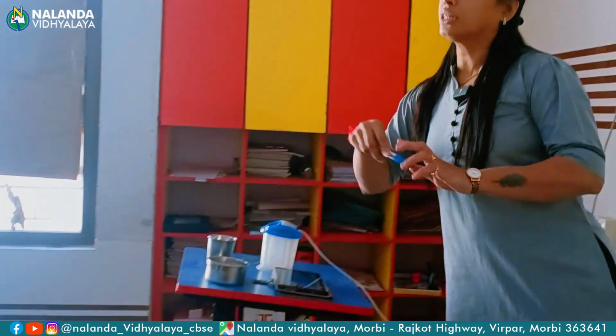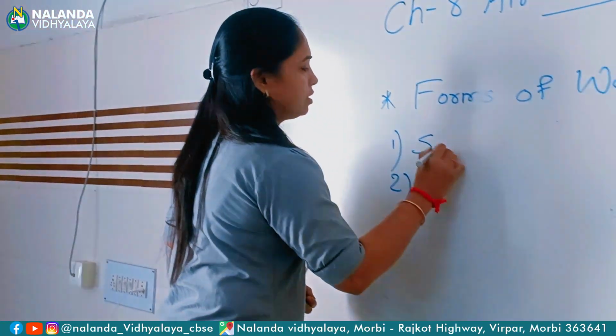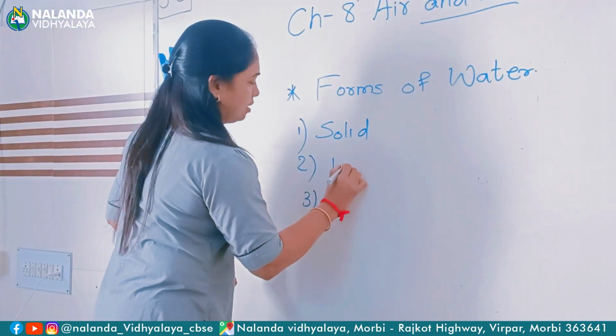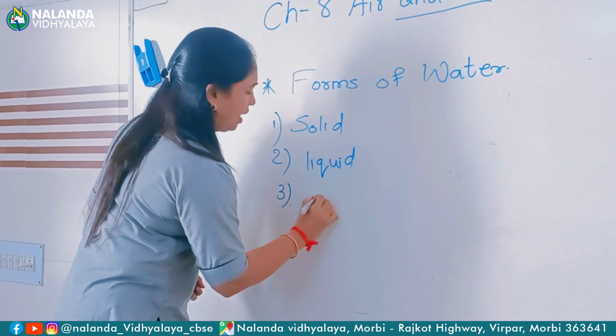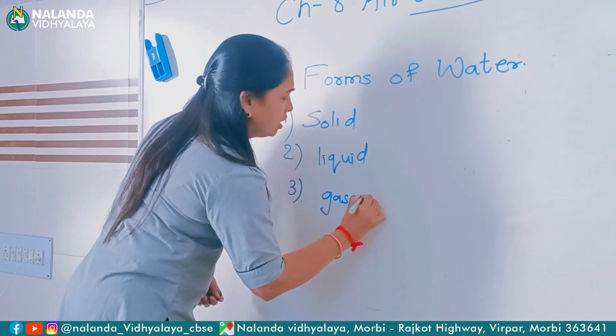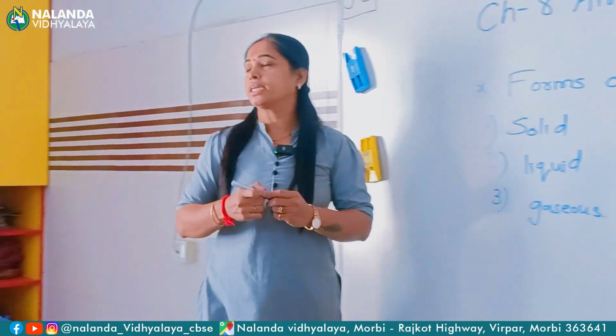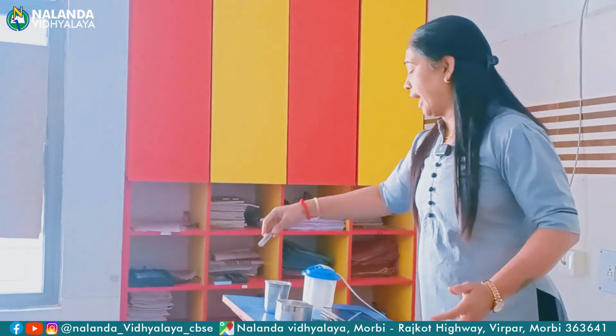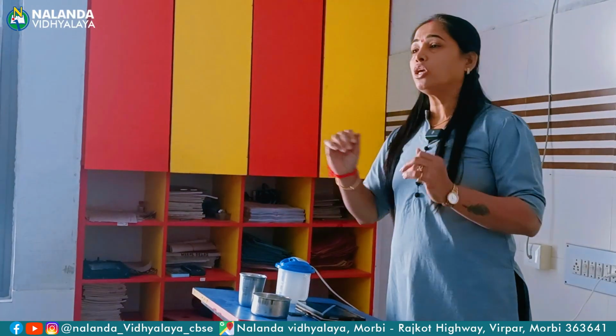There are total 3 forms: solid, liquid and gaseous. These 3 forms you have studied last year also in your 2nd standard. But have you done any experiment? Have you seen the solid form? What is a solid form of water?